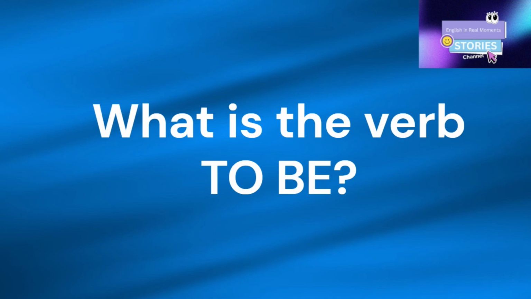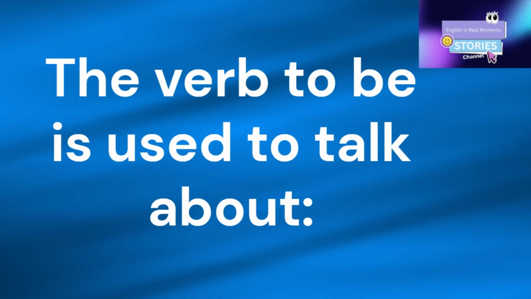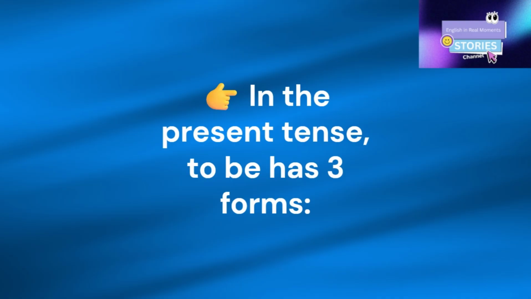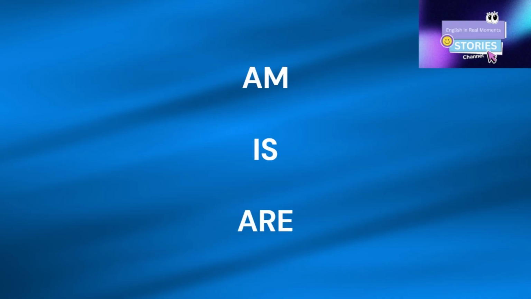What is the verb to be? The verb to be is used to talk about who we are, how we feel, where we are, what something is. In the present tense, to be has three forms: am, is, are.